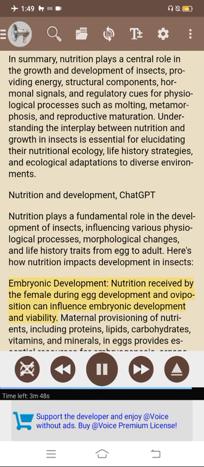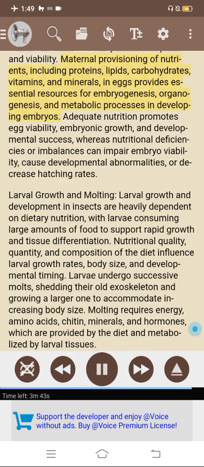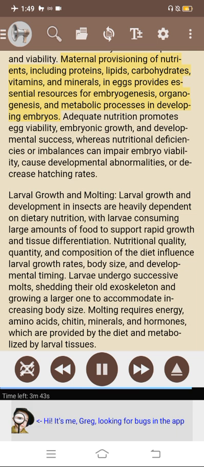Embryonic development. Nutrition received by the female during egg development and oviposition can influence embryonic development and viability. Maternal provisioning of nutrients, including proteins, lipids, carbohydrates, vitamins, and minerals, in eggs provides essential resources for embryogenesis, organogenesis, and metabolic processes in developing embryos. Adequate nutrition promotes egg viability, embryonic growth, and developmental success, whereas nutritional deficiencies or imbalances can impair embryo viability, cause developmental abnormalities, or decrease hatching rates.